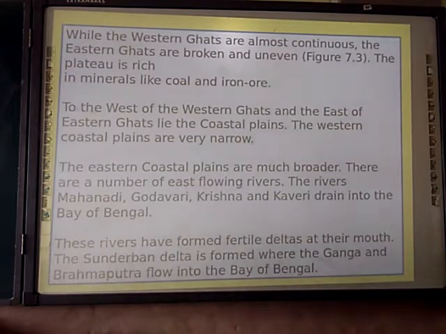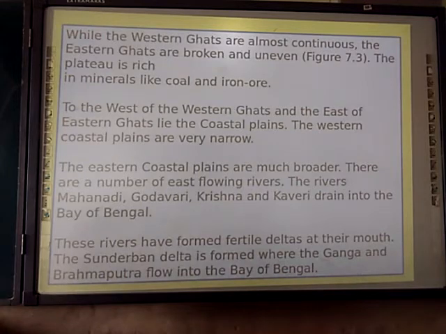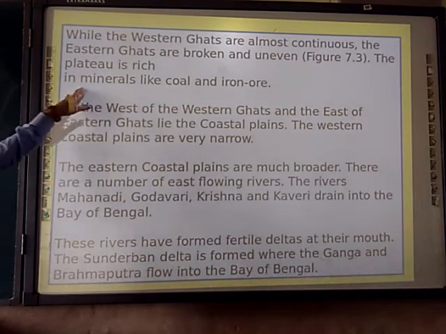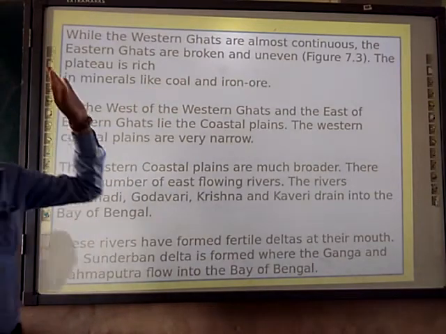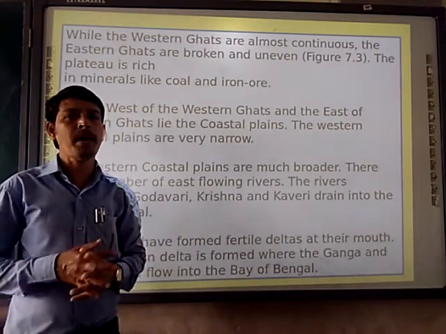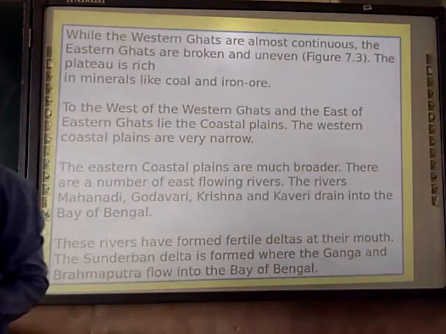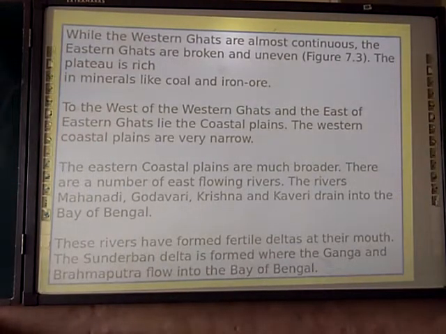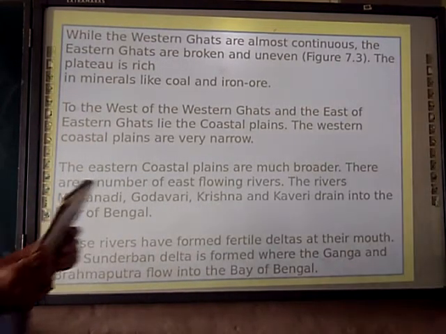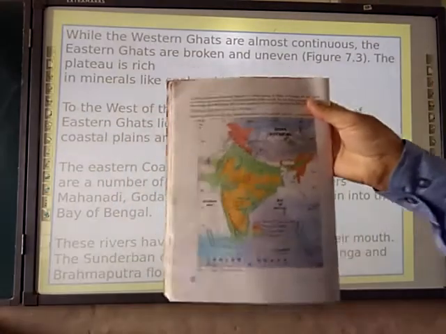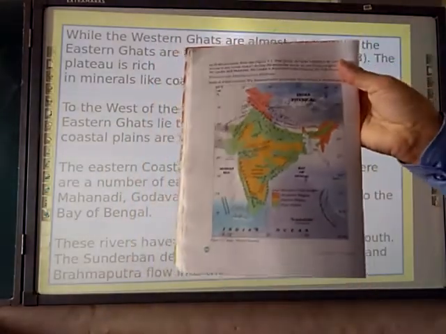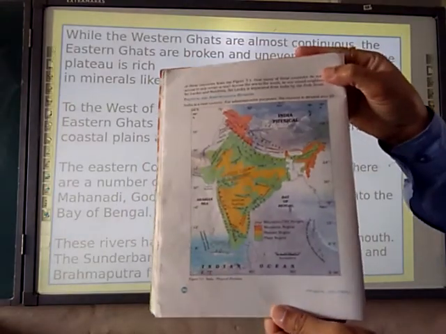While the Western Ghats are almost continuous, the Eastern Ghats are broken and uneven. The plateau is rich in minerals like coal and iron ore. By seeing figure 7.3, the physical map of India, you can clearly understand all the physical features of India. So the map is here, and it is speaking about all the physical divisions of India.